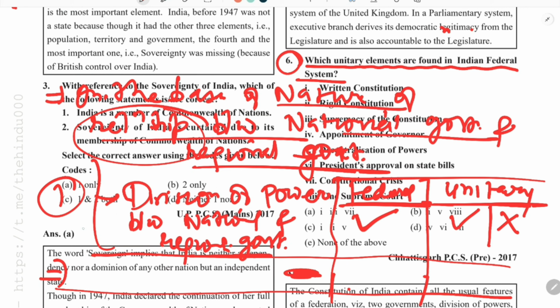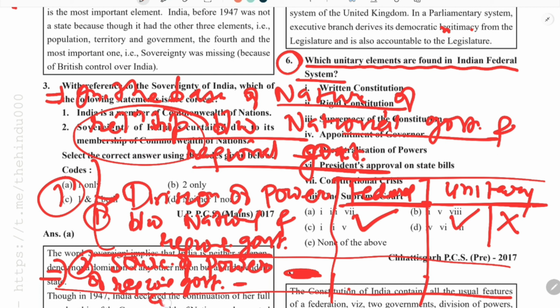Second point of classification is source of power. Source of power of these national government, source of power of these regional government. Whether it is from constitution or by central government.